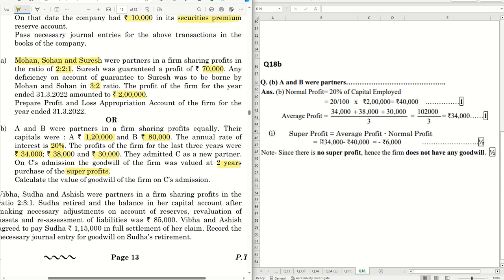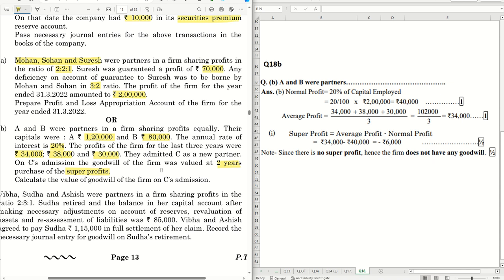That means the company did not make any super profit. The company is falling short of the normal profit. The company is supposed to make a profit of 40,000 normally, but the company is actually making a profit of 34,000. So there is no goodwill. Goodwill only comes into picture if the company is making a super profit, which is 2 years' purchase of the super profit. So in this case, there is no goodwill as there is no super profit.